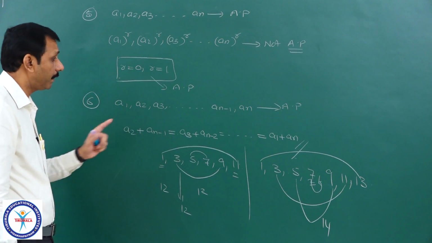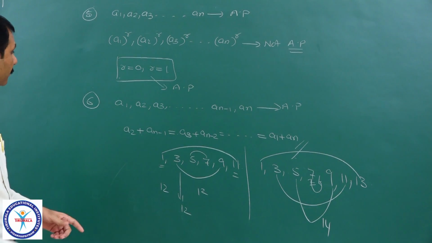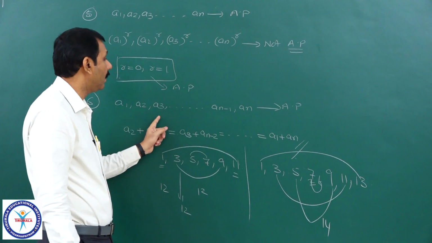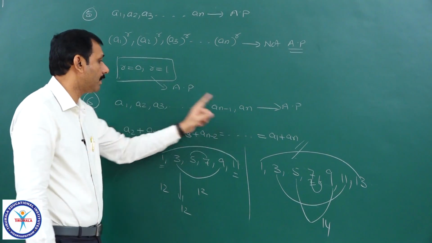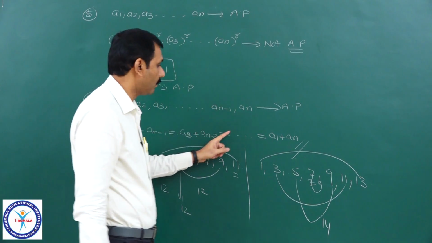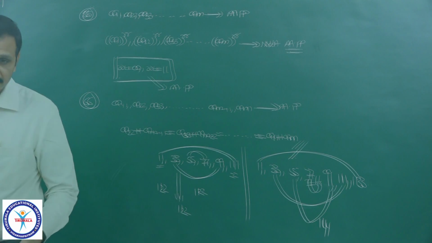Therefore, this is a very important property. One should remember this always. So, what is this property? The sum of the terms equidistant from the beginning and end are equal, and is equal to the sum of the first term and the last term. That is, a2 plus an minus 1 equal to a3 plus an minus 2 and so on, equal to a1 plus an. We'll move to the next point.